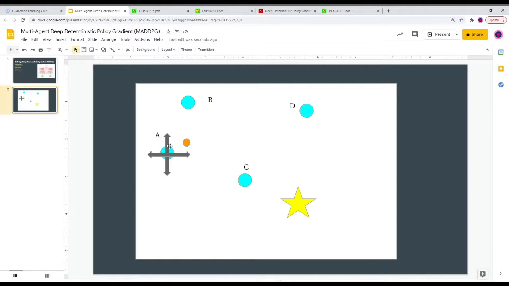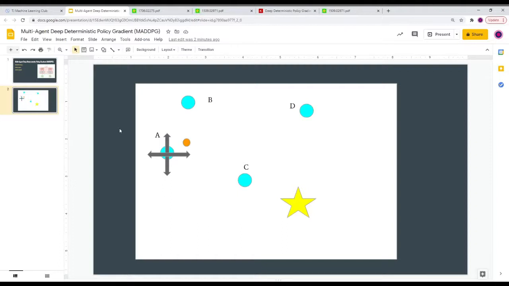And this makes reinforcement learning really, really difficult because agent A is trying to determine what the best action is, maybe this is a good action or this is a good action, but it's going to be difficult to see the actual results of its actions if other things are happening around it that agent A doesn't know about. Agent A doesn't know what action B or C or D is taking. It'll add confusion, it's going to add noise, and it's going to make training really, really difficult, if not impossible.